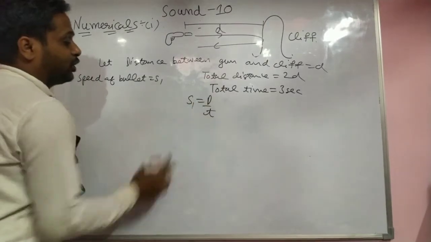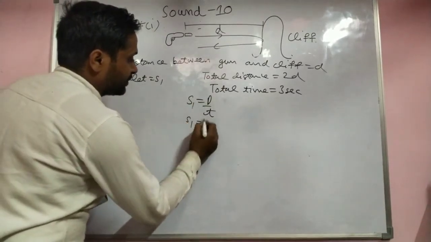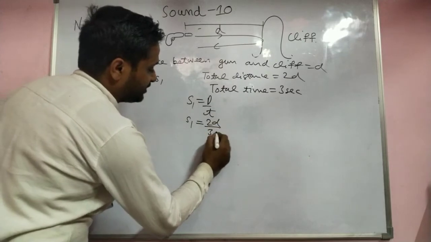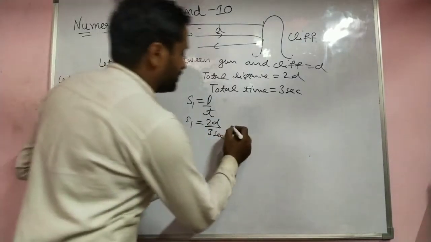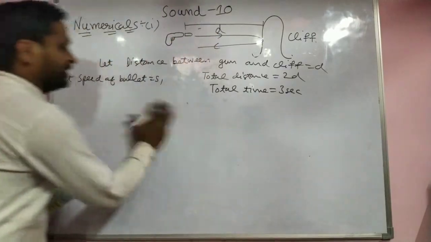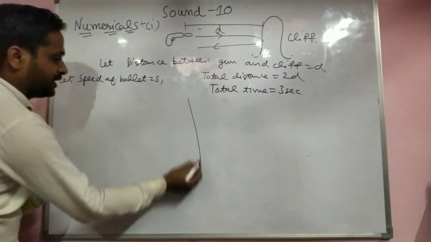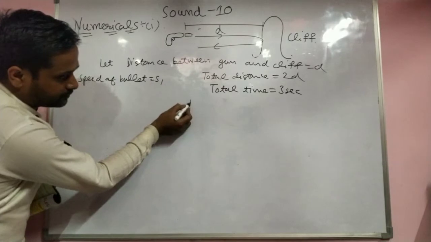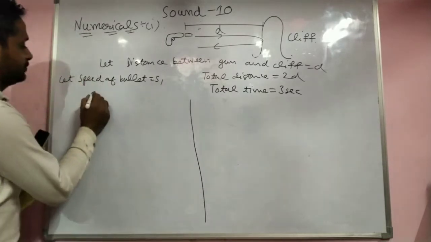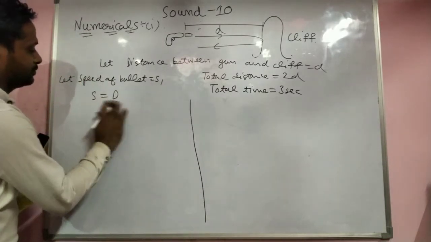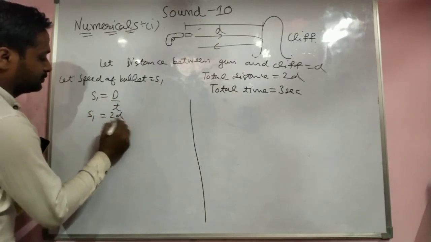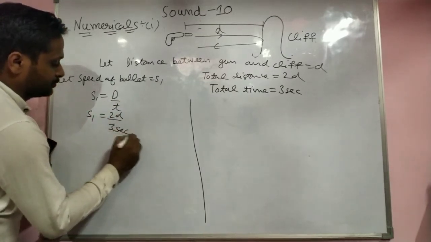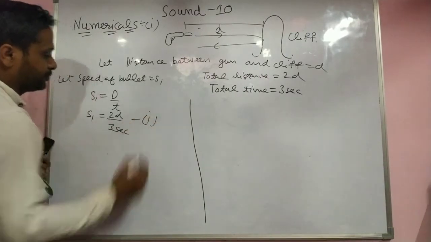S1 is equal to D upon T. Here the distance is 2D and the time is 3 seconds. This was the first equation.